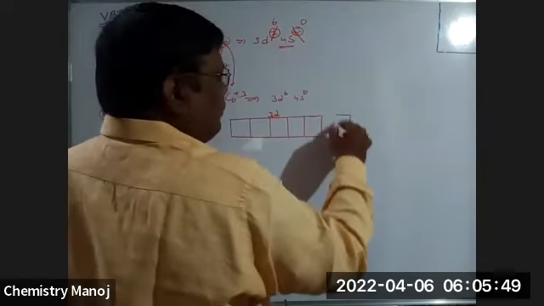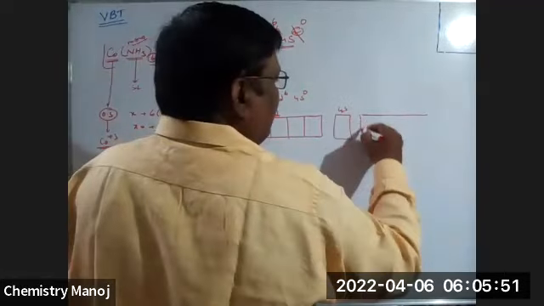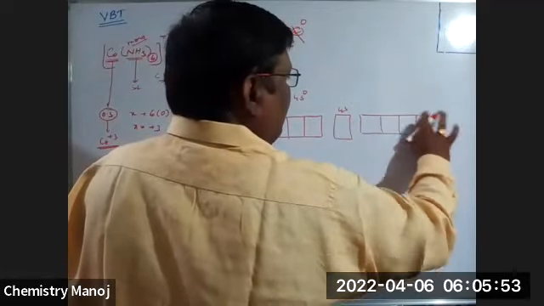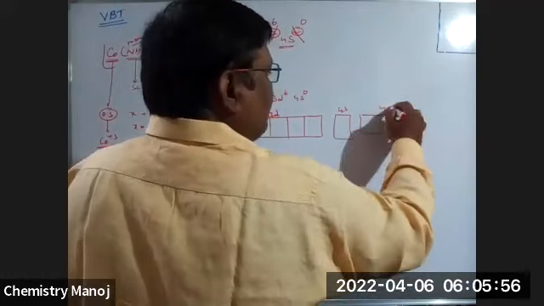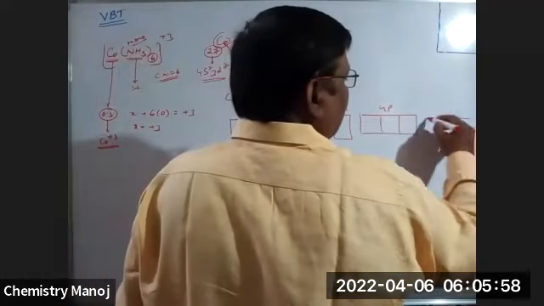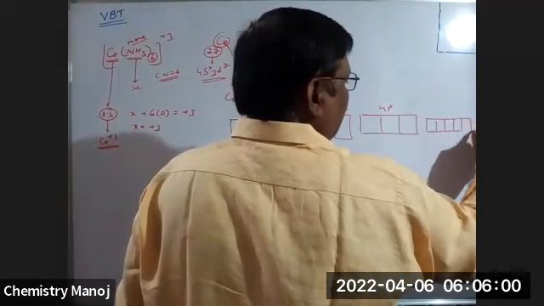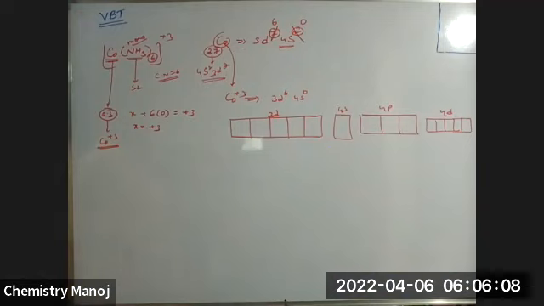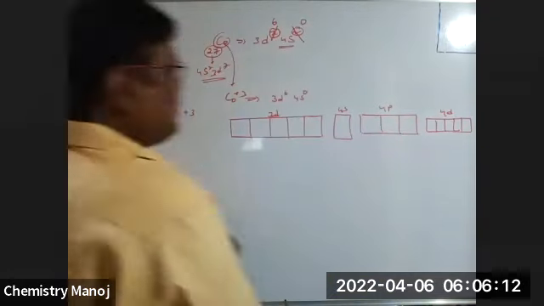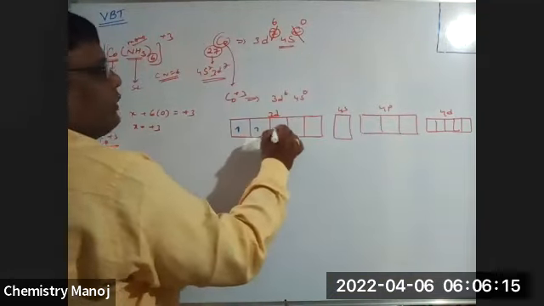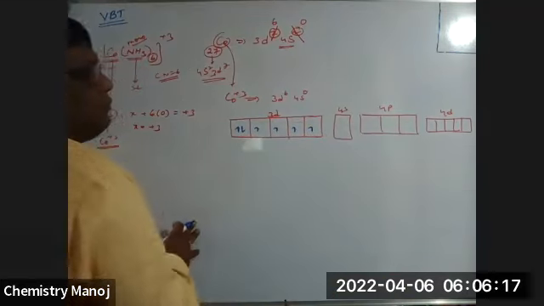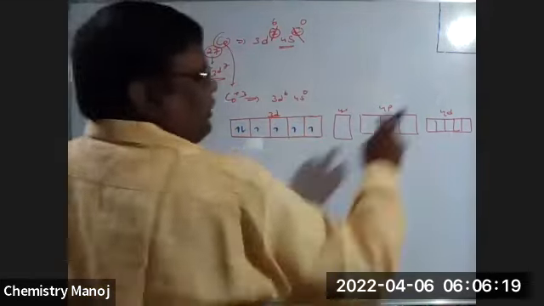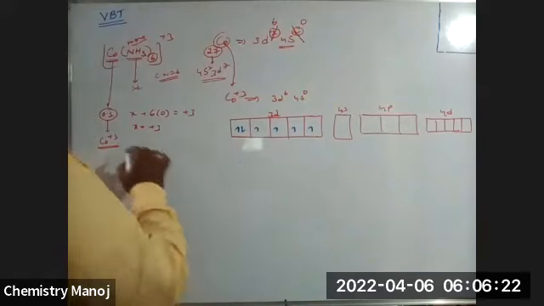You should always write all these orbitals: 3d, 4s, 4p, 4d. Now 3d contains how many electrons? 6 electrons: 1, 2, 3, 4, 5, 6. 4s0, 4p0, 4d0.